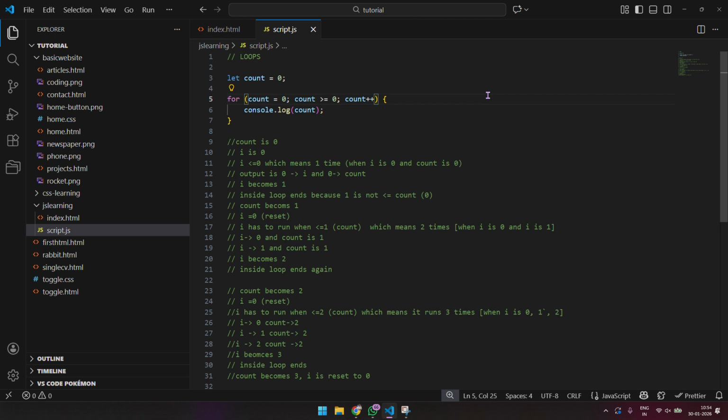So you have to be very careful about these two statements. First is when the loop should end, which is the condition, or when the loop should keep running. And second is the increment, because if you don't have an increment, it basically means the conditional value never changes, and so the loop will continue running always. So that's the whole idea for loops. I think there are a few other loop statements that we will discuss, and the difference between them, in the upcoming videos.